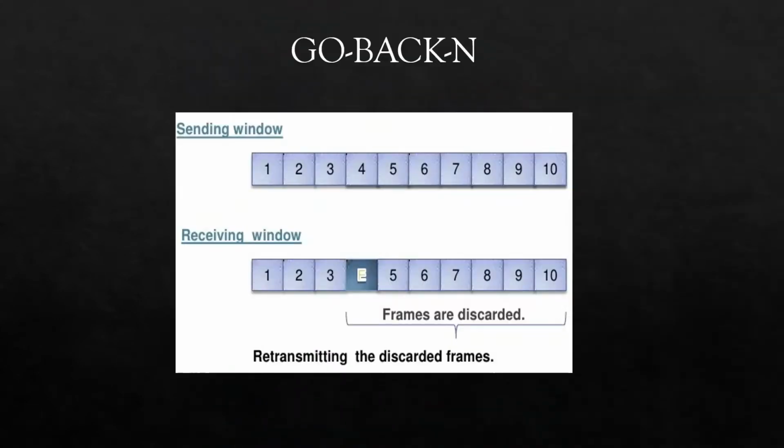Now moving on to why it is actually called Go Back N. I would like to explain this with an example. Let us consider that the sender wants to send 10 frames, and while sending these 10 frames, the 4th frame does not reach the receiver because it would have been lost during the transmission or it would have been damaged, and the receiver wants the sender to resend it. But the sender would have sent all the frames from 5 to 10, and all these frames would have been discarded by the receiver. So the frames from 4 to 10 will have to be resent by the sender. There goes the go back by n frames.